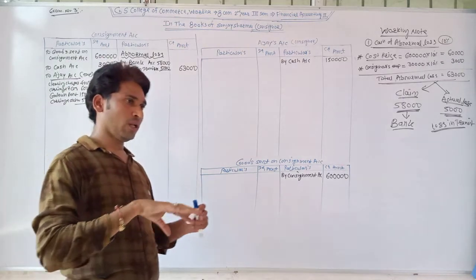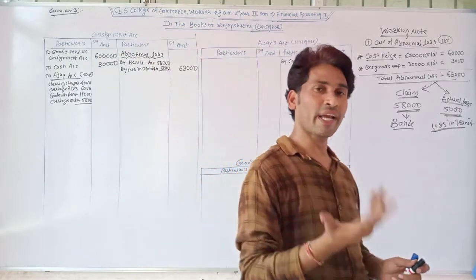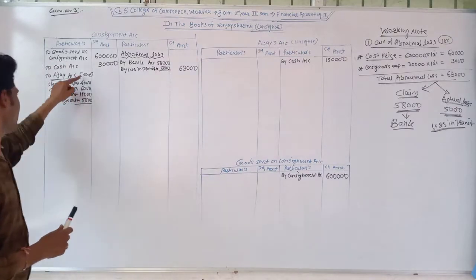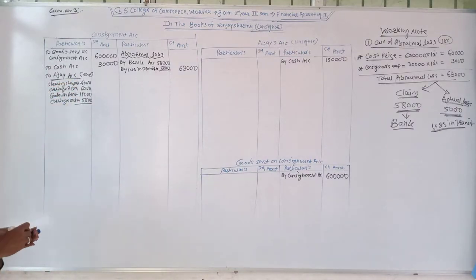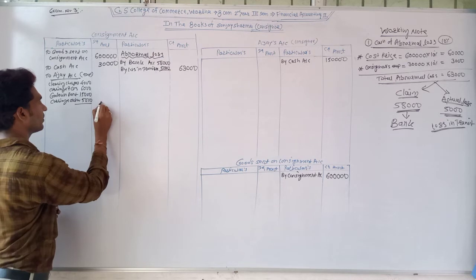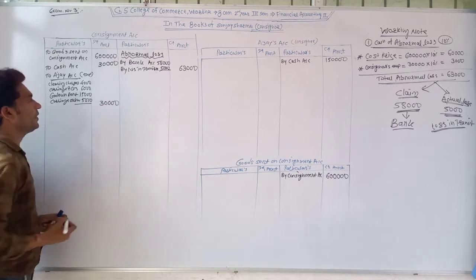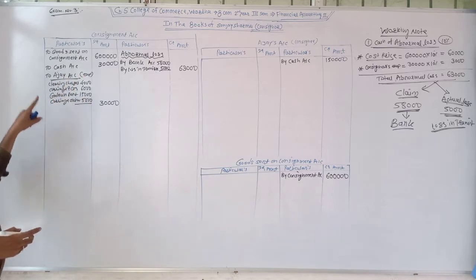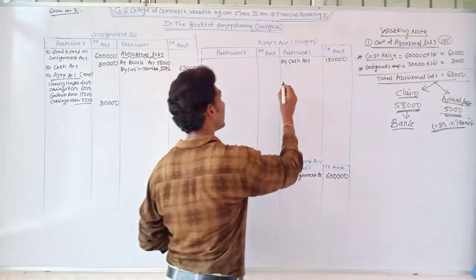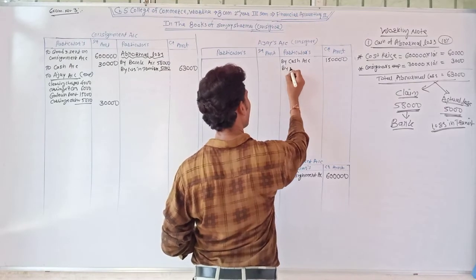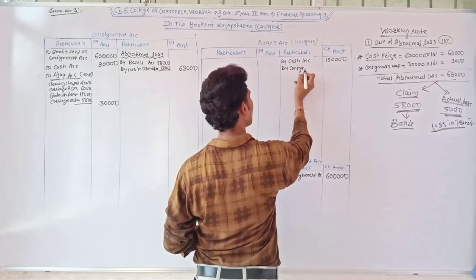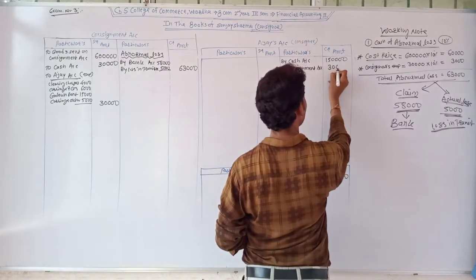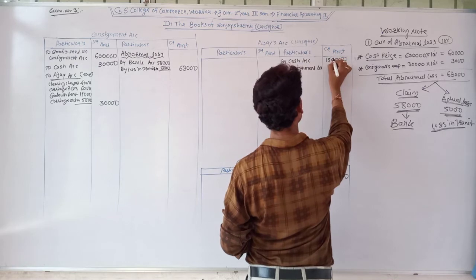All these expenses are given at one time, so we just pass the journal entry at one time. The total amount is rupees 30,000. Entry for that is consignment account debit and Ajay's account credit. So we write at the debit side of the consignment account, and always write at the credit side of Ajay account by the name of consignment account, rupees 30,000.